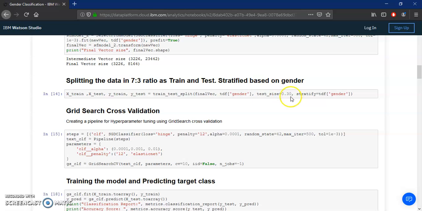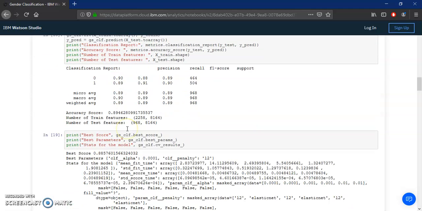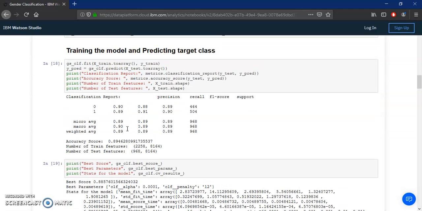Here we can see the train test split. It is a 7:3 ratio, stratified on the target class, and this is the grid search cross validation where hyperparameter tuning is happening. Here are the hyperparameters for our model. You can see penalty, L2, and elastic net, and then training and predicting the target class.